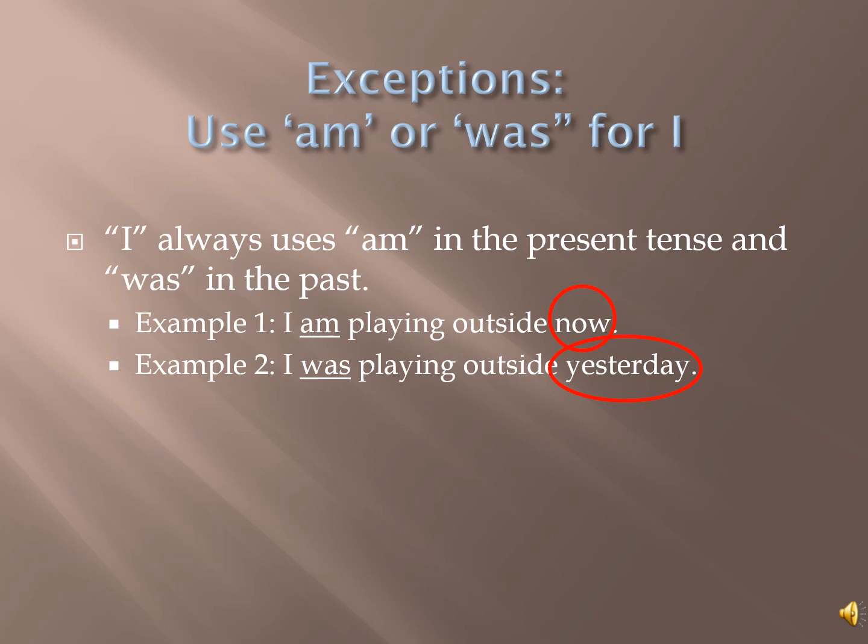As example number 1, I am playing outside now. The doer is I and the action being described is happening now. Therefore, we use am. As example number 2, I was playing outside yesterday. The doer is I, but this time the action was done yesterday. Therefore, we use was.